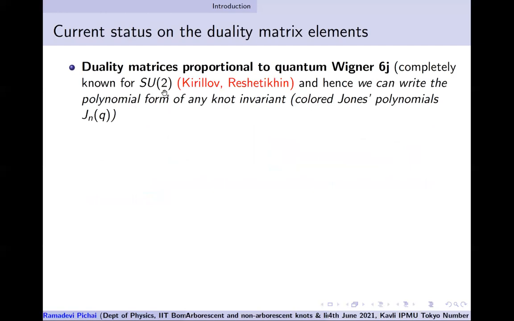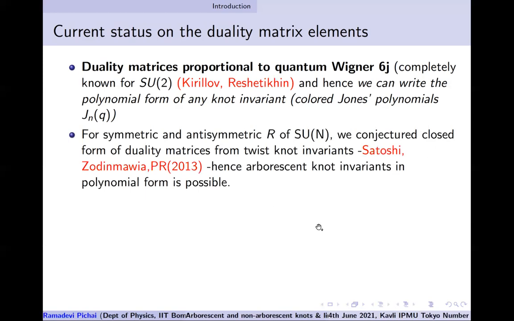As I said, SU2 is well known, so you can get the polynomial form for any arbitrary knot. Even the duality matrices for arborescent and non-arborescent knots are available. There is a neat closed form expression given by Kirillov-Reshetikhin. So you can write a complete solution for SU2 knot invariants for any arbitrary knot.